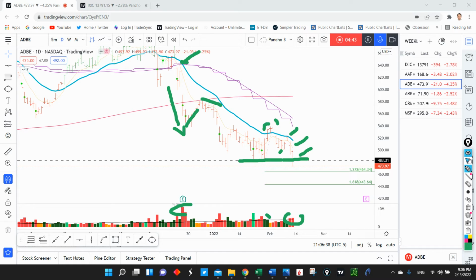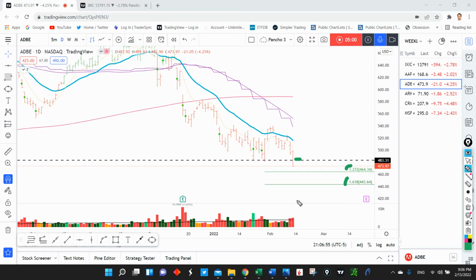So I think that for Adobe, the best case scenario for you to take this trade is if we get a move up into this supply technical level, and then you target a move to the 1.272 extension to the downside, or even to the 1.618 move to the downside.